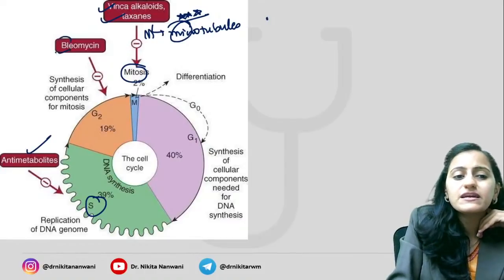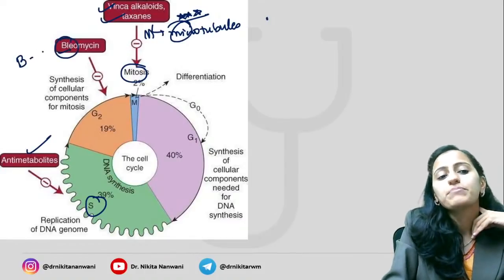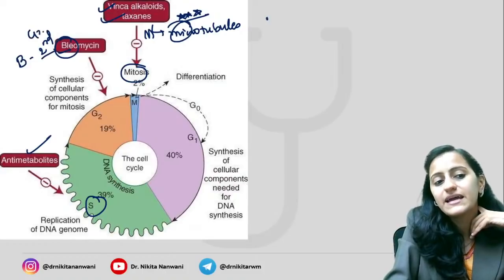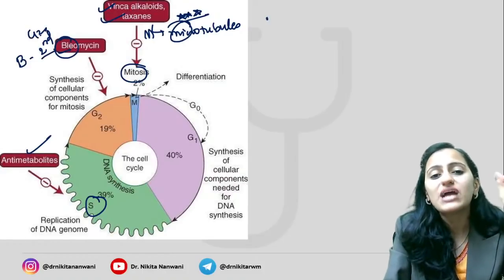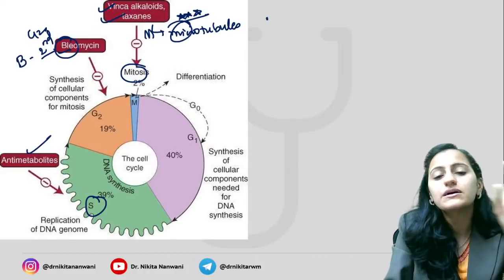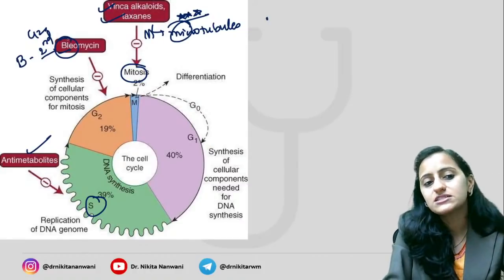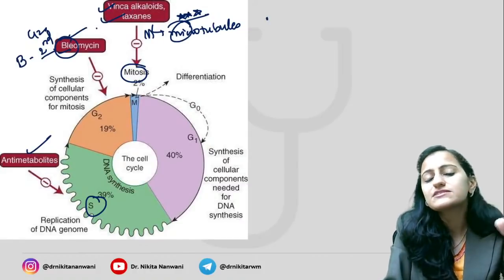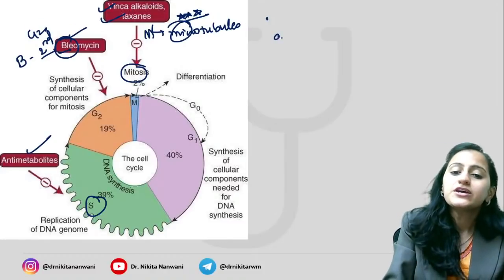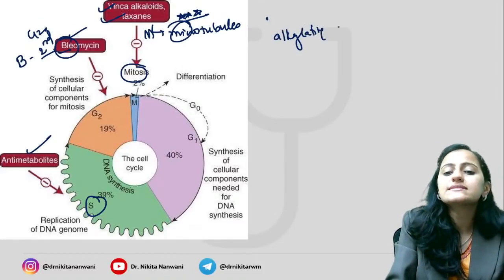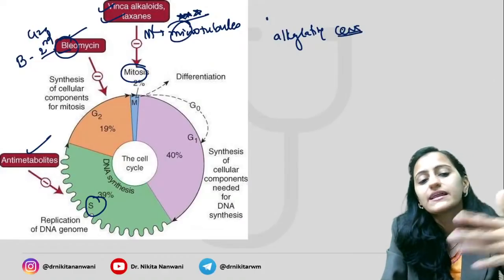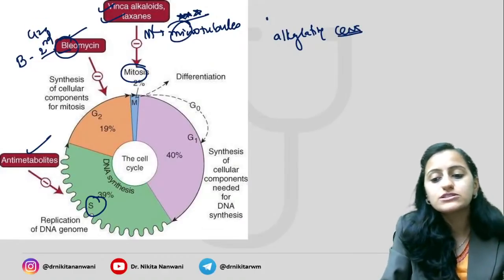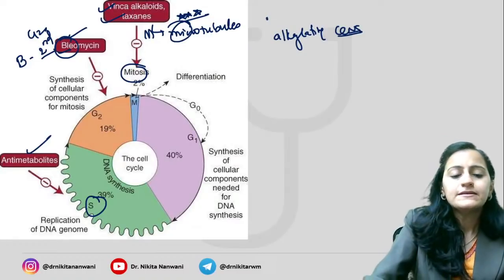G2 phase, very, very important, bleomycin. B for the second alphabet, it acts on the G2. Which anti-cancer, anti-tumor antibiotic is cell cycle specific? Bleomycin. Rest of them are non-specific. Your alkylating agents are cell cycle non-specific. They can act at any phase. Dividing also, resting also. Okay.